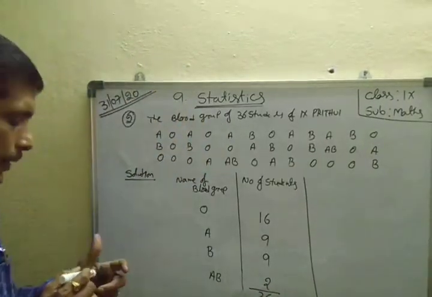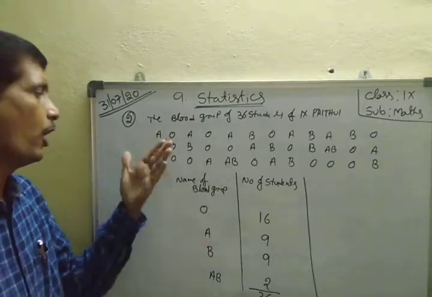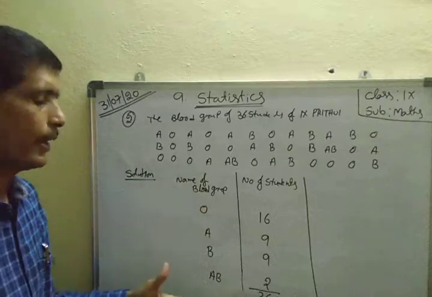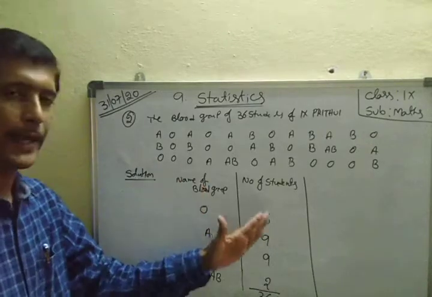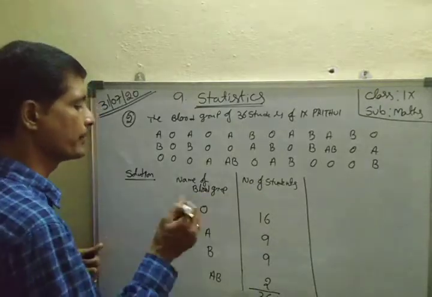Here the table is given, and according to the table, count how many O group, how many AB group, and write this table. Okay: name of the blood group, number of students. This is the frequency.